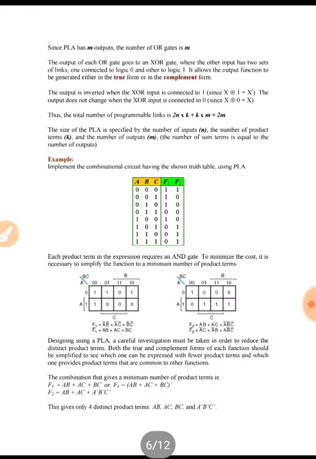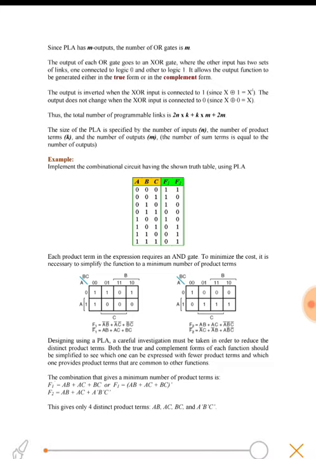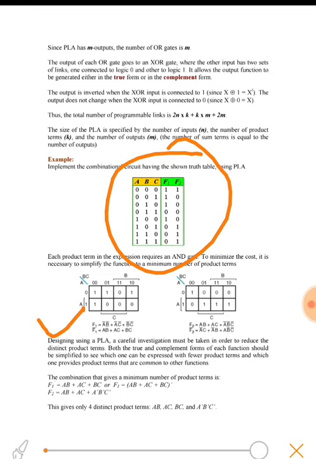We want to implement these functions, function f1 and f2. We have generated the truth table for the same. Now we want to implement this using a PLA. So we will find the minimum expression for this function using k-maps, which you all have already learned in previous chapters. So I expect you to know all these things.